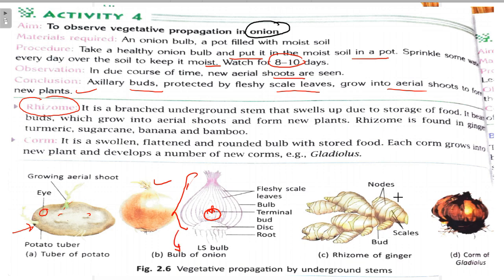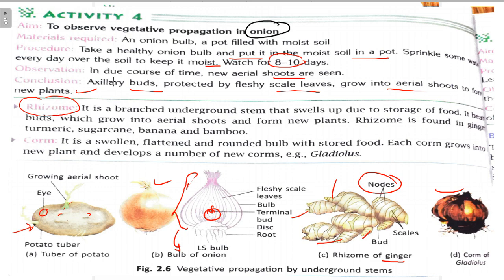So this is ginger. As you have seen, this ginger has nodes and scales. It has buds. This is a bud, this is a bud, this is a bud, this is a bud. These buds grow into new plants. Right? The corm of gladiolus has also been given. So we will first do this here.